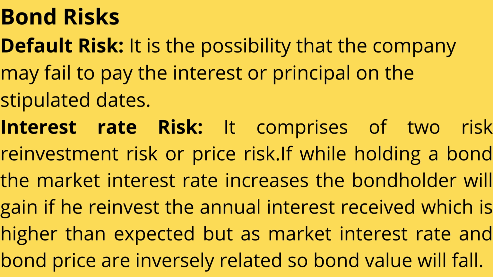But on the other hand, we know that there is an inverse relationship between the change in the market interest rate and the bond price. Here the market interest rate increased to 15%, and the bond coupon rate was 10%. That means the bond price will decrease because the market interest rate is greater than the coupon rate. When we sell it in the market, we will be selling at a lower price. That means we incur a loss here.